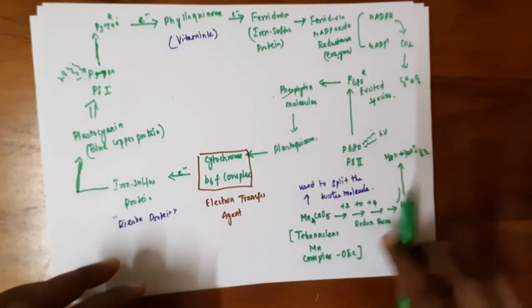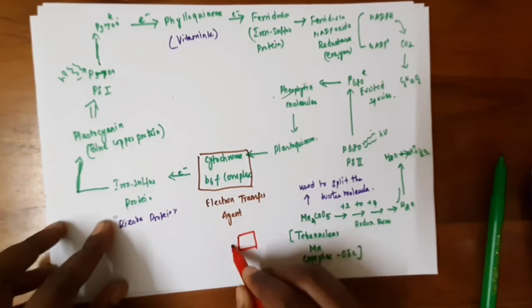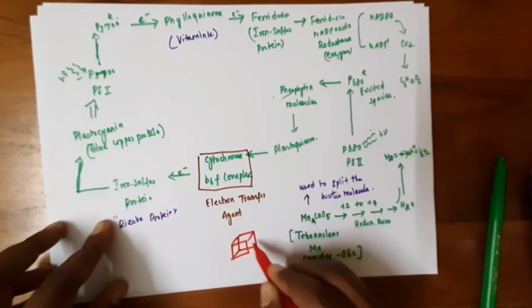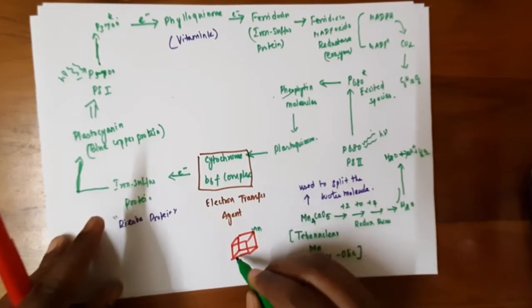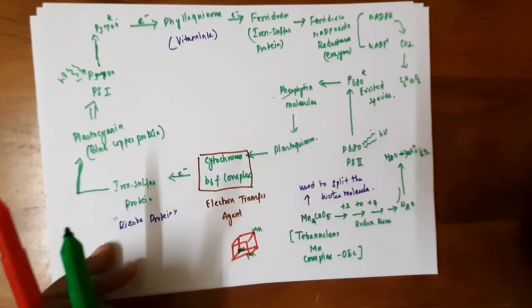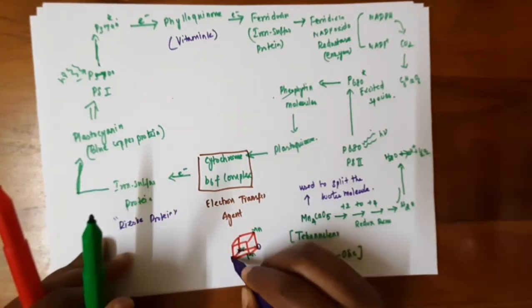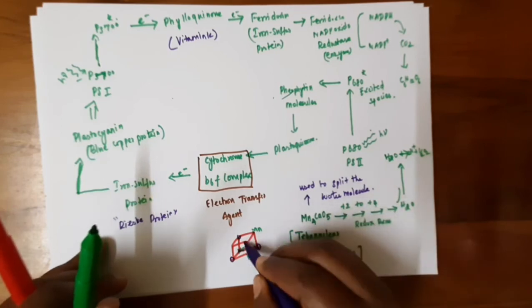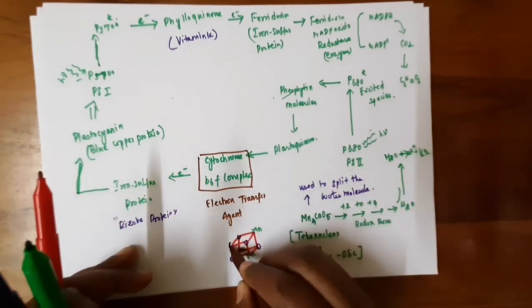If you see the structure of the oxygen evolving complex, this is manganese, and this is oxygen, and this is calcium.